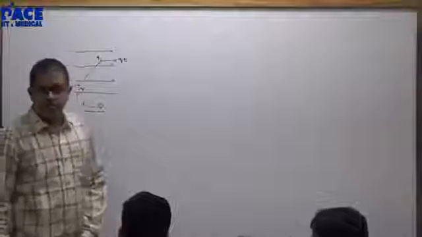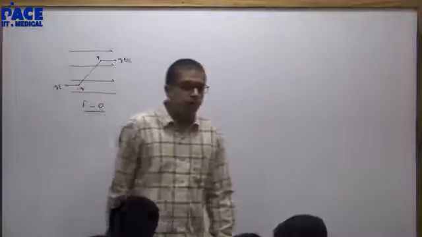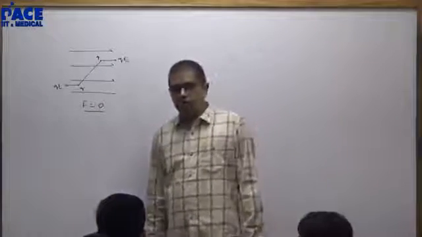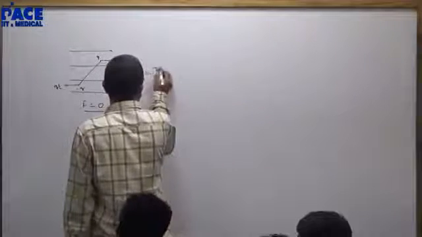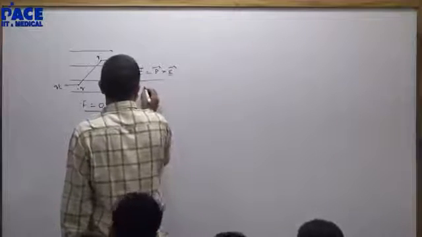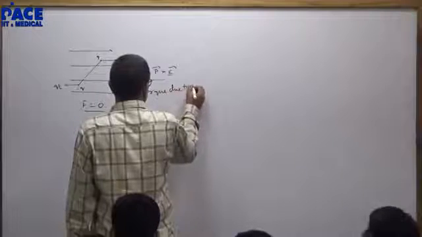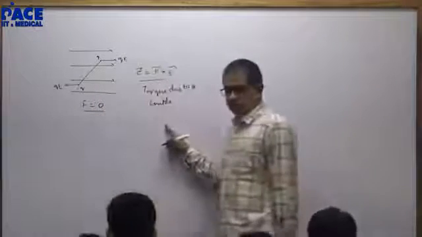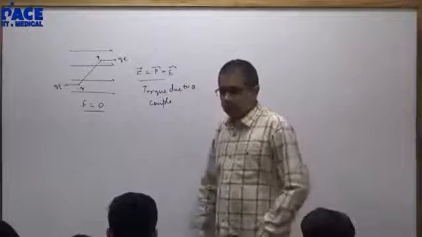One fundamental fact: in a uniform field, the net force on a dipole will be zero. In a non-uniform field, it may be zero, may not be. Torque on this will be P cross E. This is torque due to a couple. I told you the significance of this. Couple is the significance of the engineering.